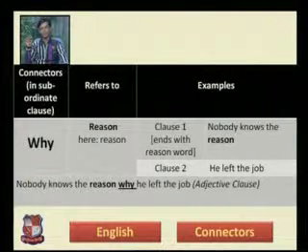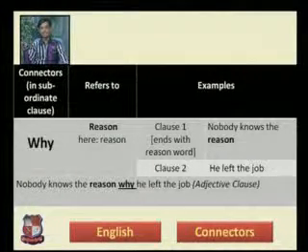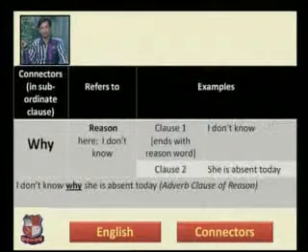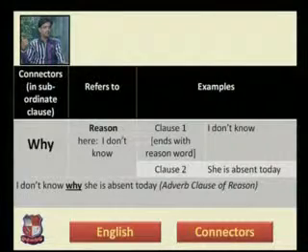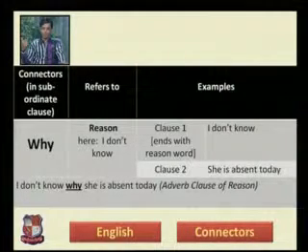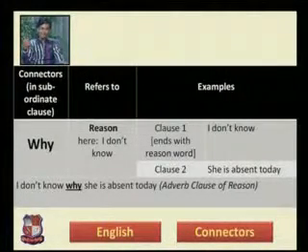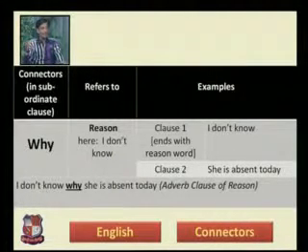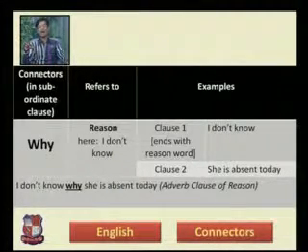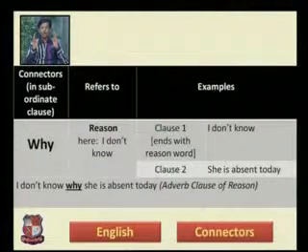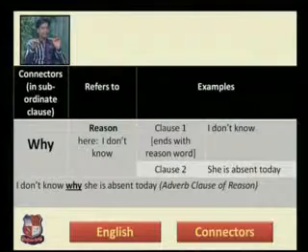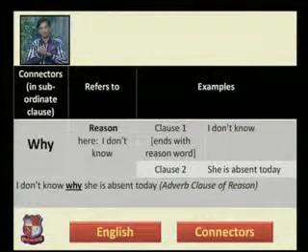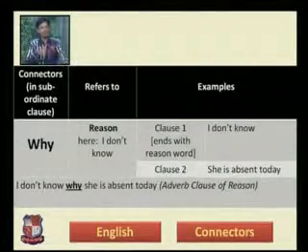Look at the clause number 1. Here is nobody knows the reason. I have put the reason in bold fonts, but here in this sentence there is no such word. Clause number 2 is she is absent today. Complex sentence becomes like I don't know why she is absent today. It means that I don't know is the main clause, and why she is absent today is a subordinate clause. There is no noun word, therefore it becomes adverb clause of reason.